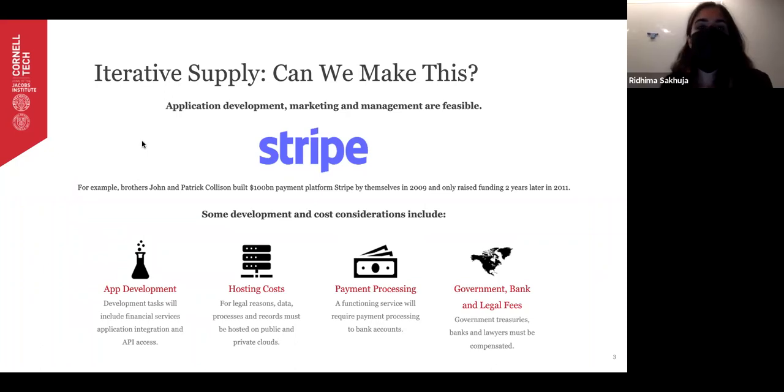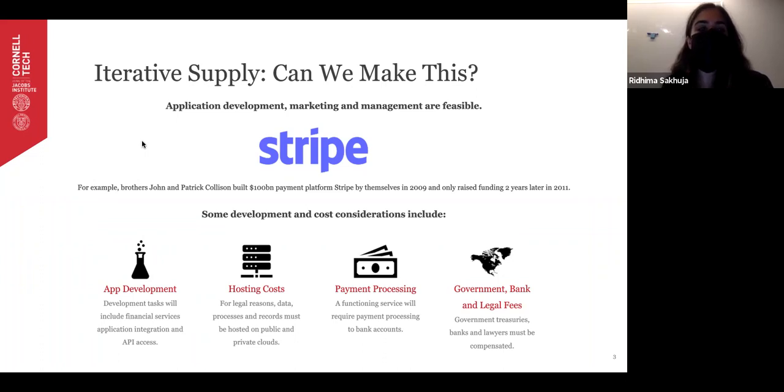The application is technically feasible to develop, and an example of a similar application is Stripe, which is a $100 billion payment platform, which was developed by two brothers from scratch in 2009 and only started receiving funding 2 years later in 2011.